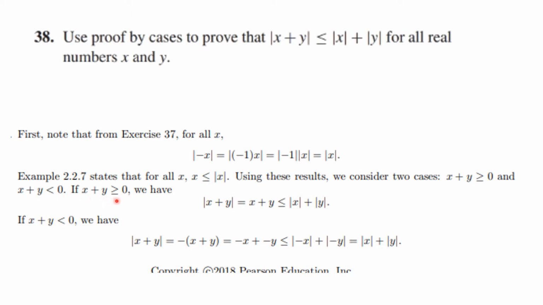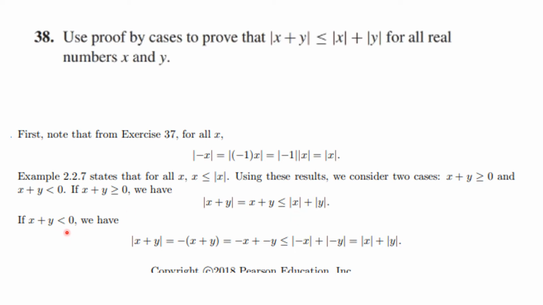If x plus y is bigger than or equal to 0, we have the absolute value of x plus y is just x plus y. And x is less than or equal to the absolute value of x and y is less than or equal to the absolute value of y. So the triangle inequality is true in this case.